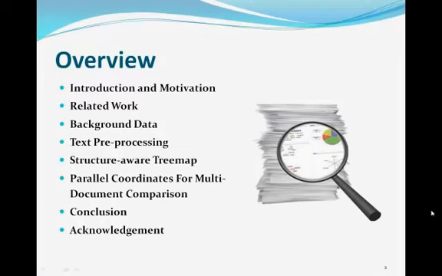For the overview of this presentation, I will present the motivation behind this project, and in section 2, I will review the previous work on text visualizations. In section 3, I will describe our source and background dataset, and in section 4, I will explain how the original documents are processed before being input to the visualization. In section 5, I will illustrate our structure-aware tree map for metadata analysis. And in section 6, I will present the focus plus context parallel coordinates for translation variation exploration. In the end, I will wrap up with the conclusions.